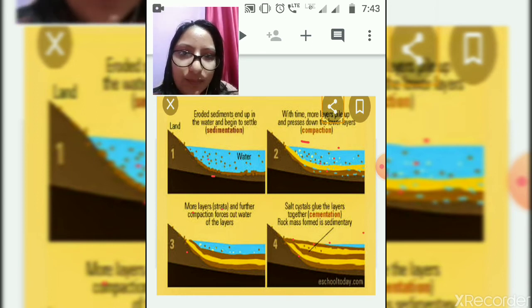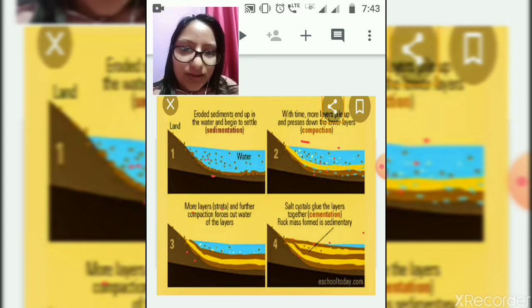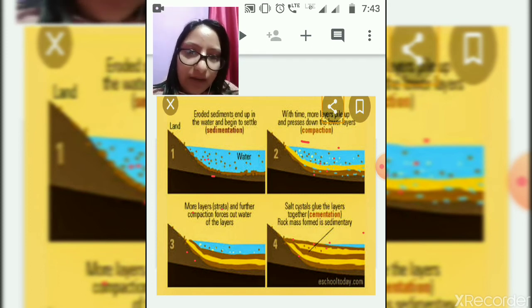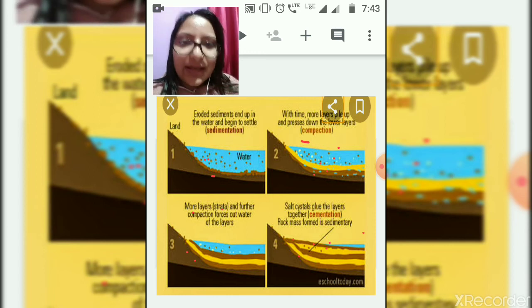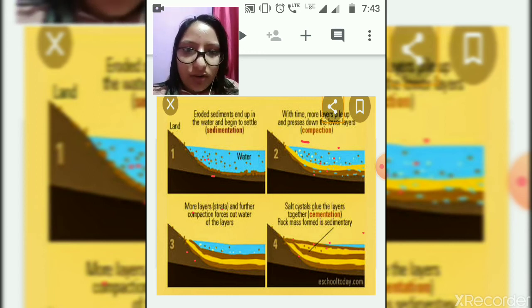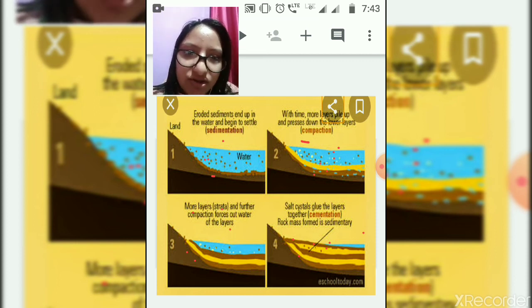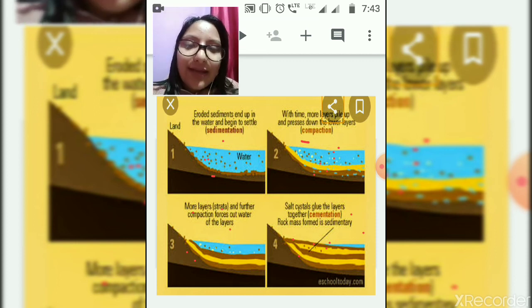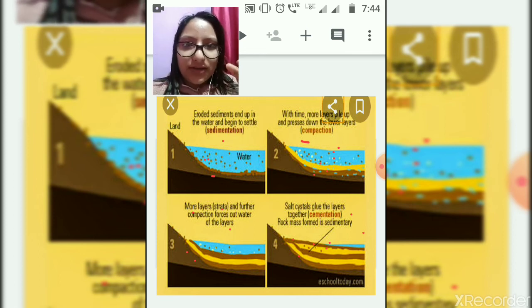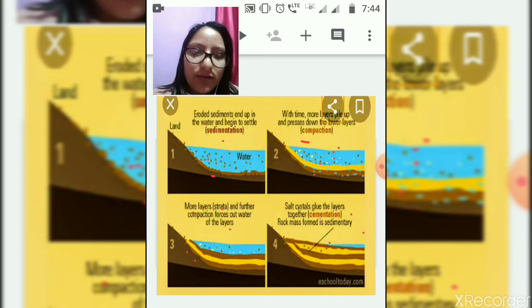This is how the different processes of sedimentation have been shown in the figure to make you understand the formation of sedimentary rock. Sedimentation, compaction, then further compaction, and finally cementation. Then finally the rock mass is formed, that is known as sedimentary rock.